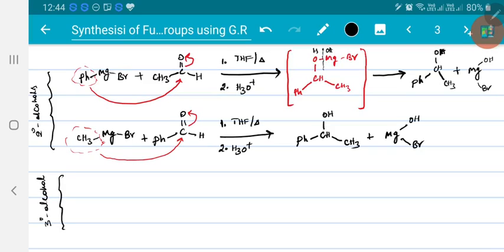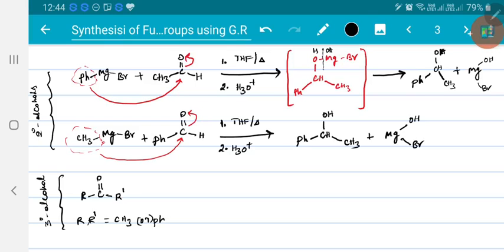let me take an example. If I take acetone, if I take formaldehyde, I will get primary. Acetaldehyde, I got secondary. If I take acetone, I will get tertiary. Here that R prime groups may be either methyl or phenyl systems.